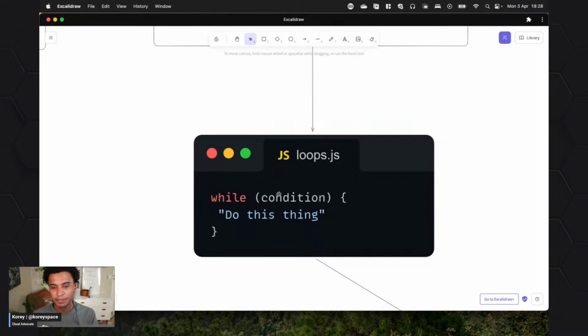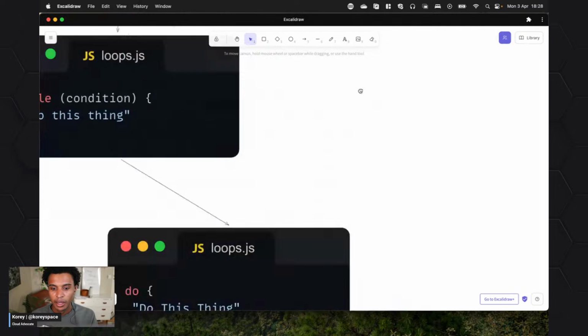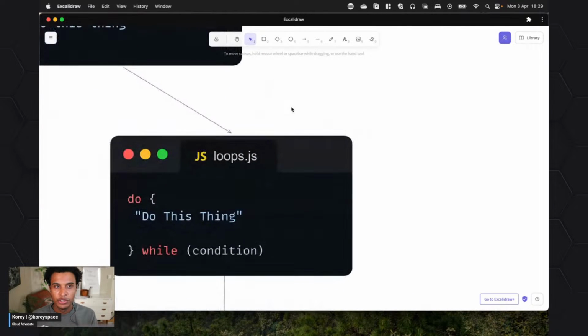So while has a condition, right? So something needs to be met or something should be matching. And while that is true, do this. It's basically what a while loop is. So it's probably the most simple of all loop types. That doesn't mean it's not effective or you shouldn't use it. If I look at code bases, maybe for loops are more popular, but while loops are there and you should be able to access them as well. Cool. And then we have do while. So do is basically saying, do this thing while this is true.